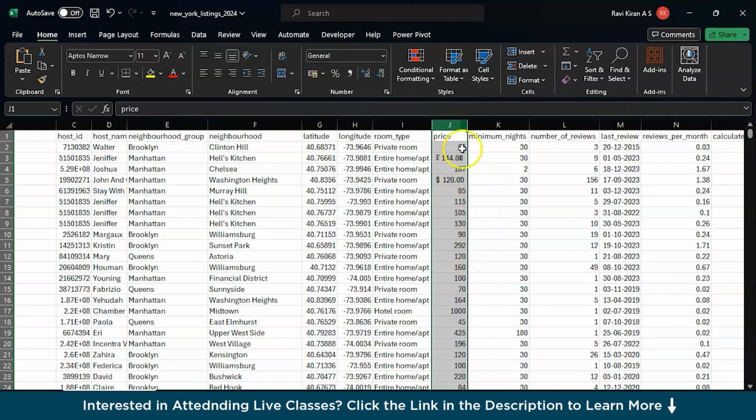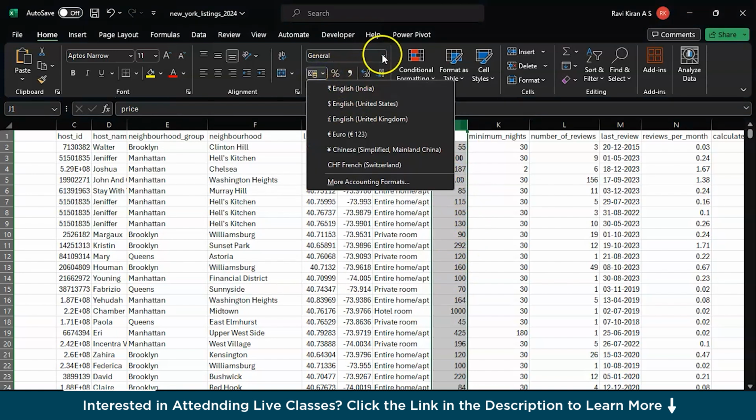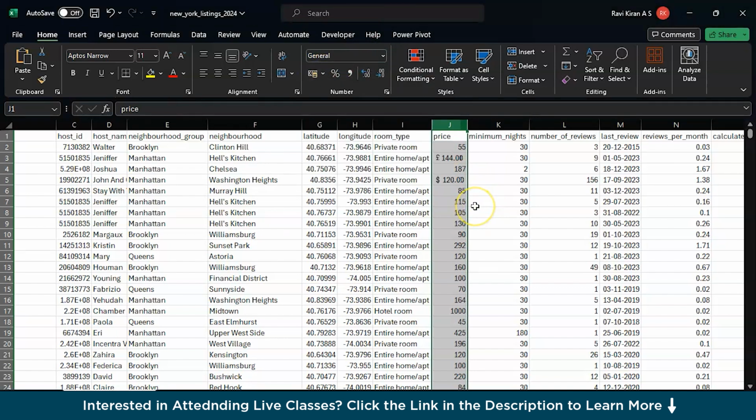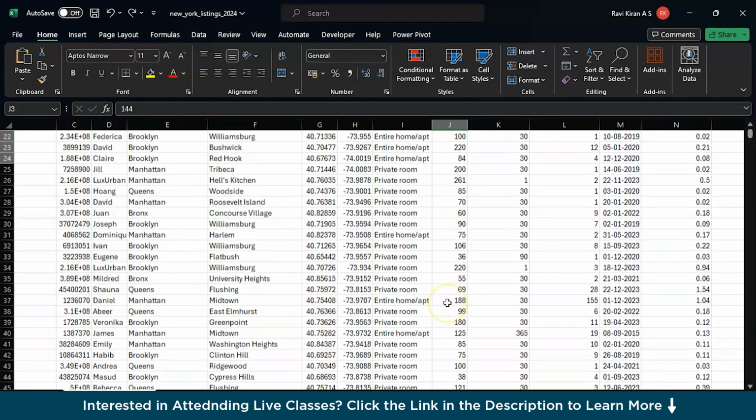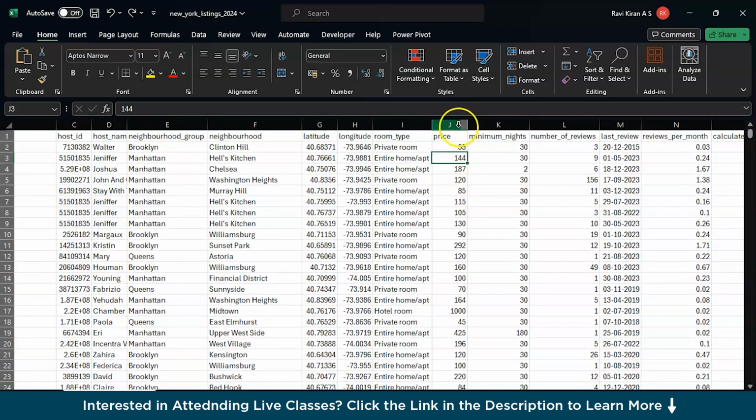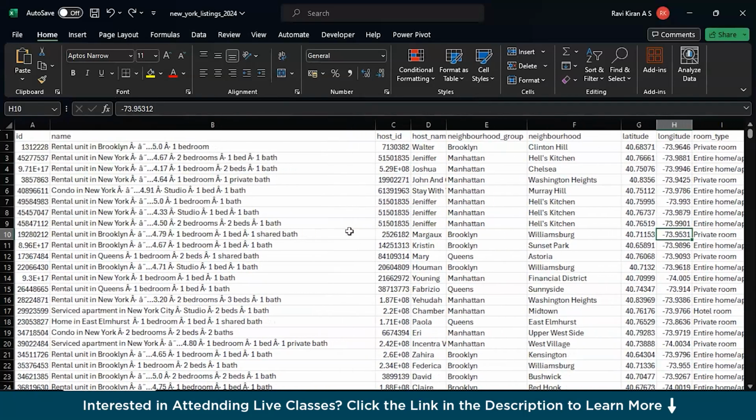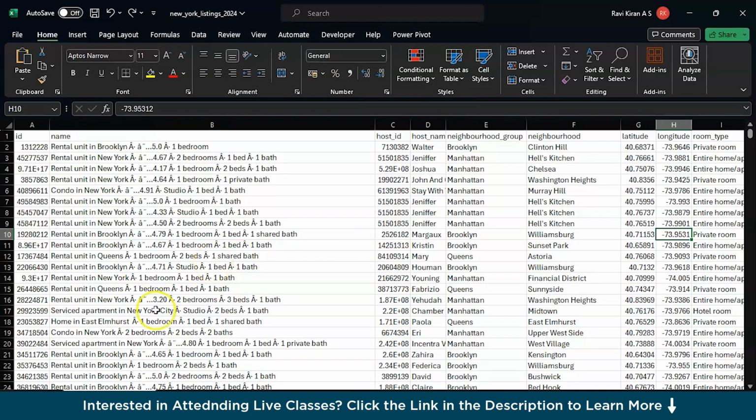But for now, it's correctly formatted in terms of whole numbers, no decimal places, no special symbols, no currency symbols, right? So it's just plain numbers. So let's say I don't want those symbols and we have the exact number over here. And in case we have some decimal values, you can also add or remove those decimal values. If you're facing that issue with the currency format, you can remove the currency format and change the decimal values to whole numbers. And yeah, so that was the brief overview of the data set, and let's get started with data cleaning, right?